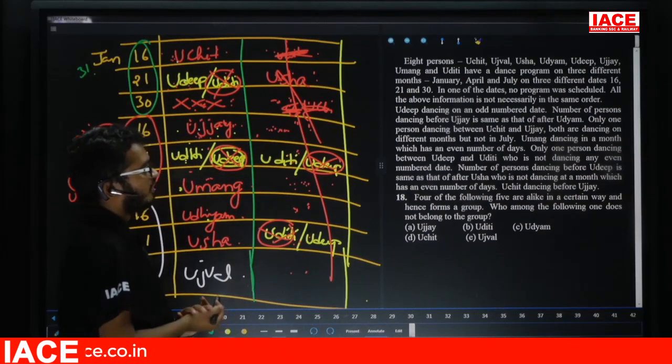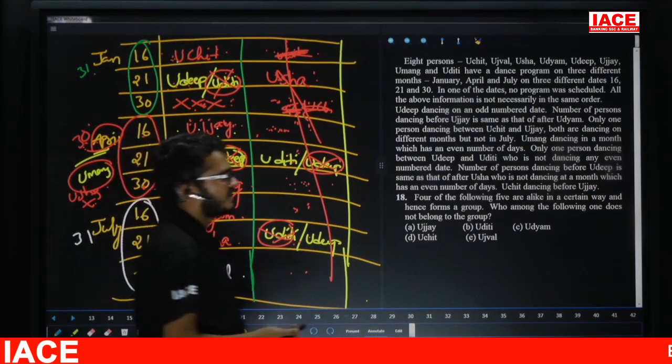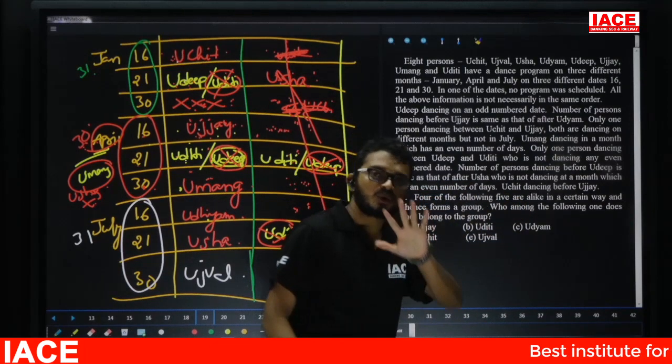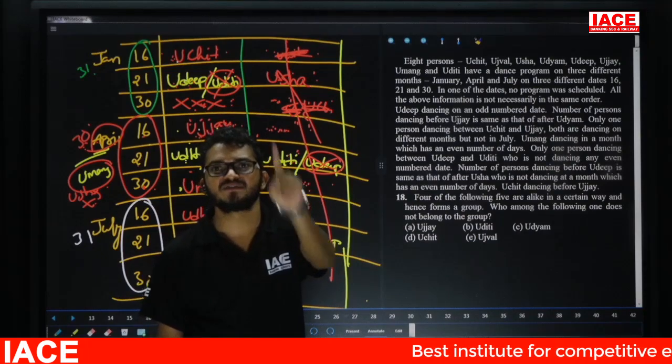Question number 18. Four of the following five are alike in a certain way and hence form a group. Who among the following does not belong? Out of the given five options, four are the same, one is different. Which one is different?